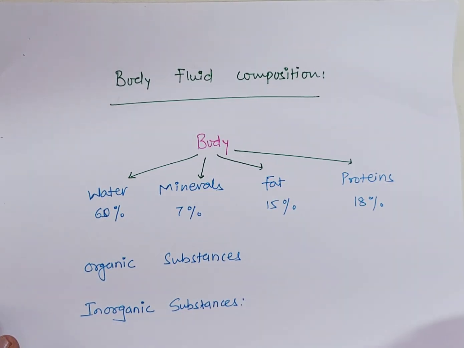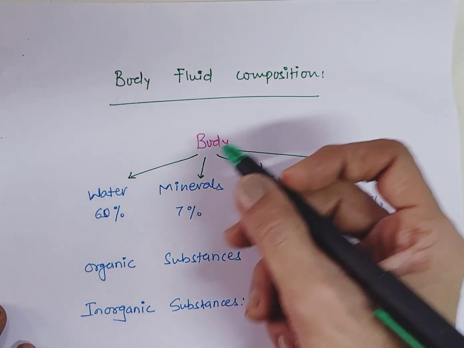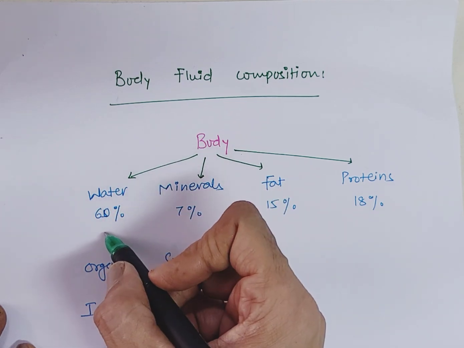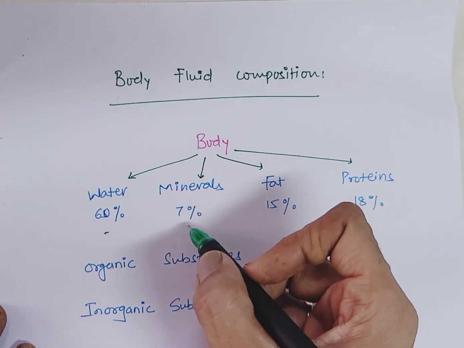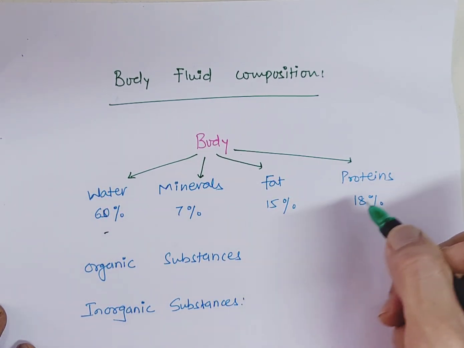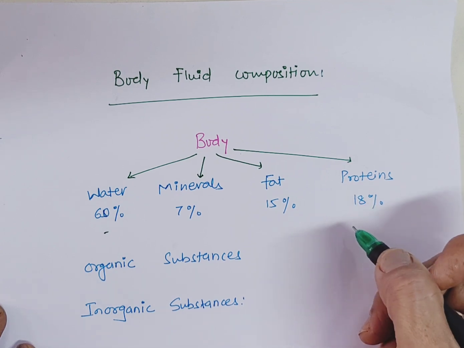Hello guys, today we'll discuss body fluid composition. The human body consists of about 60% water, minerals 7%, fat 15% and proteins 18%.